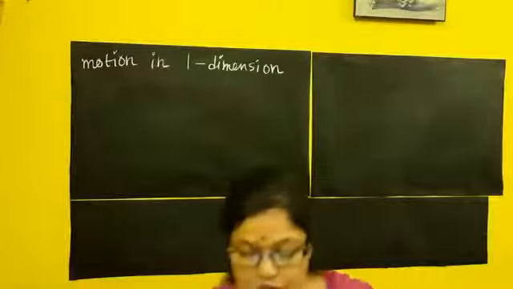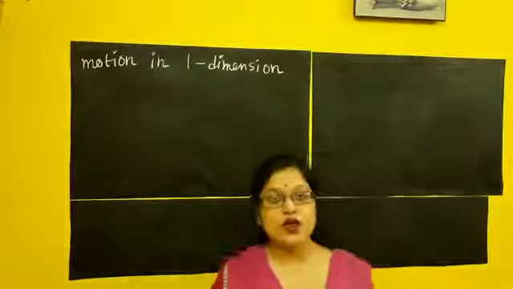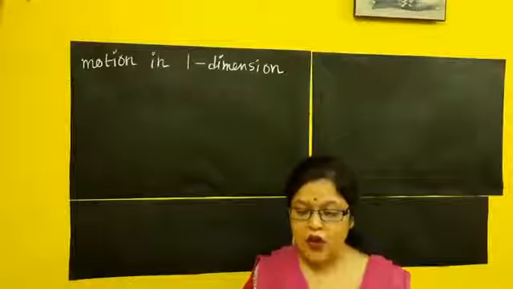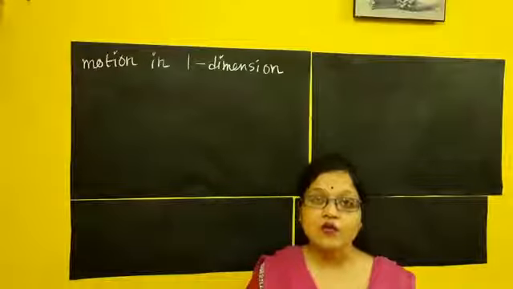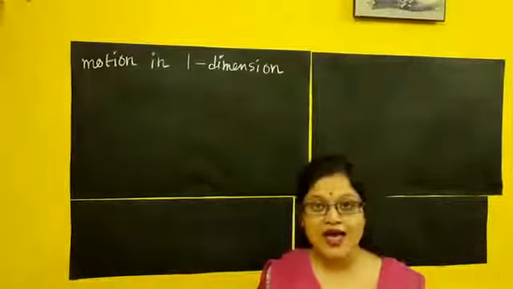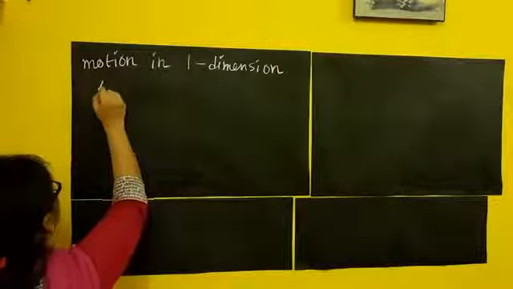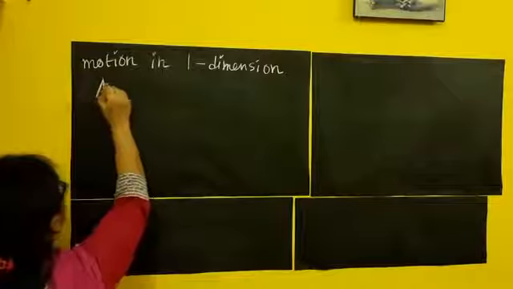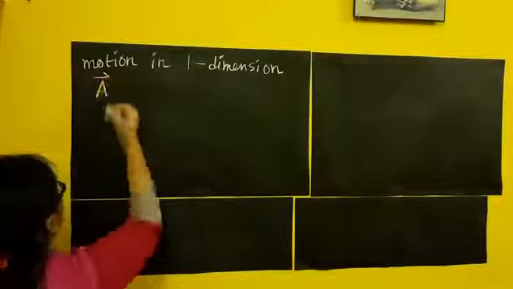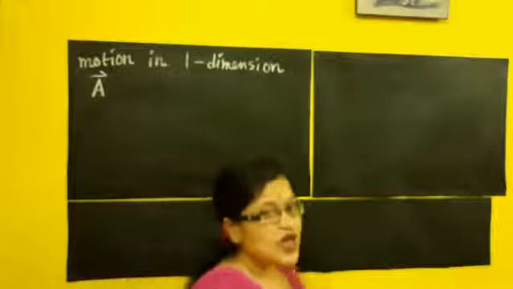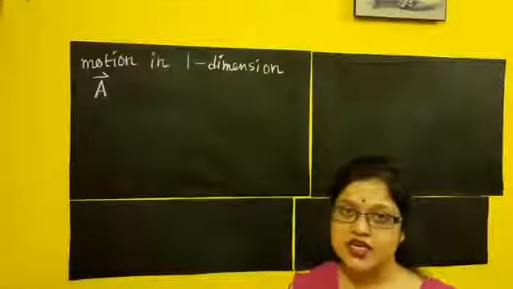First of all, a vector quantity is a quantity which has both magnitude and direction. How do we denote a vector? In every book, suppose A is a vector quantity, it is denoted by A with an arrow on its head, meaning A is a vector quantity and has a specific direction.